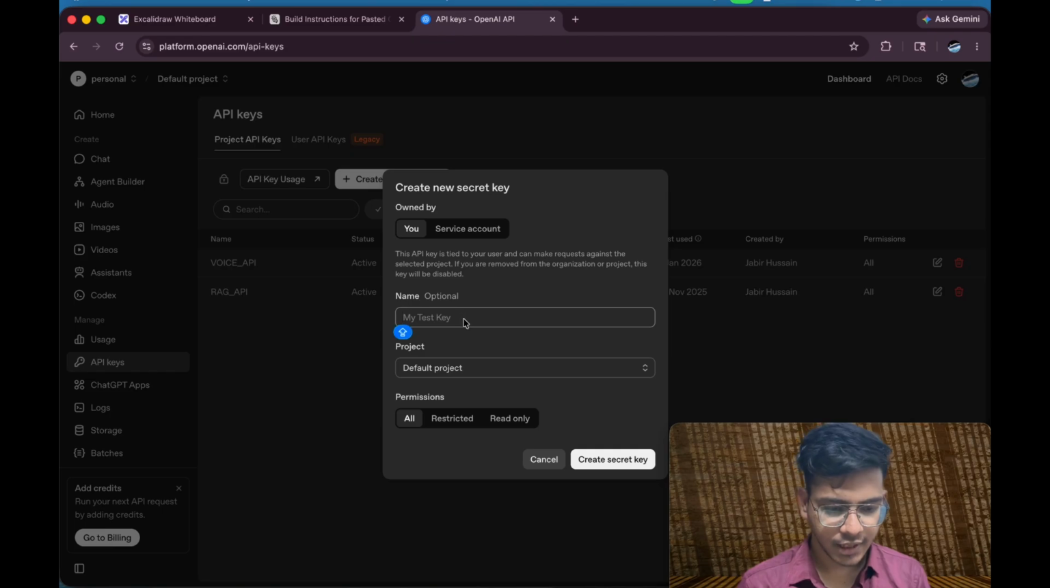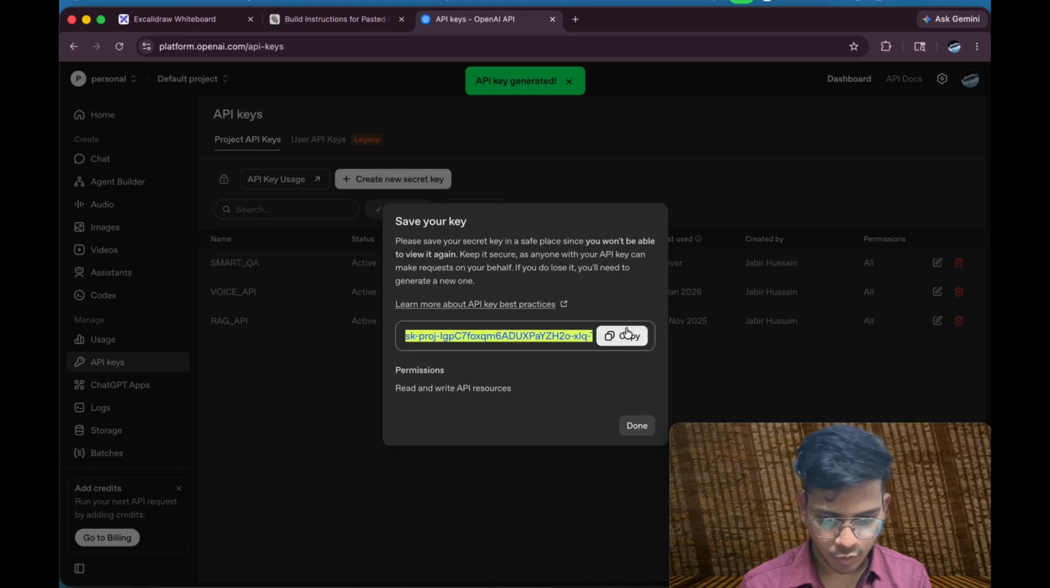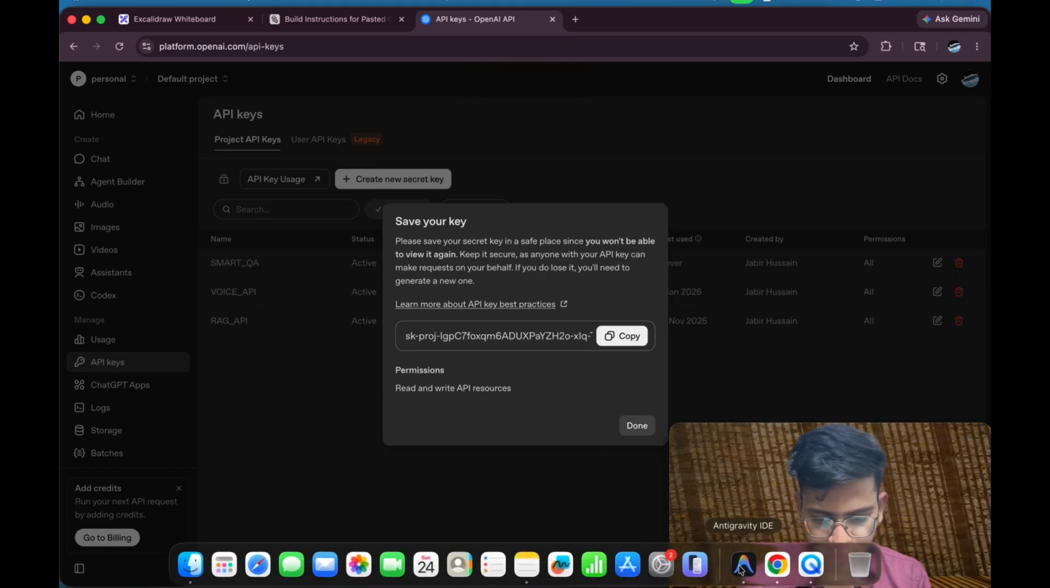Let's say this API name is smart_QA, right? Smart underscore QA, and I have created this API. Okay, now copy this and I will run the application now.